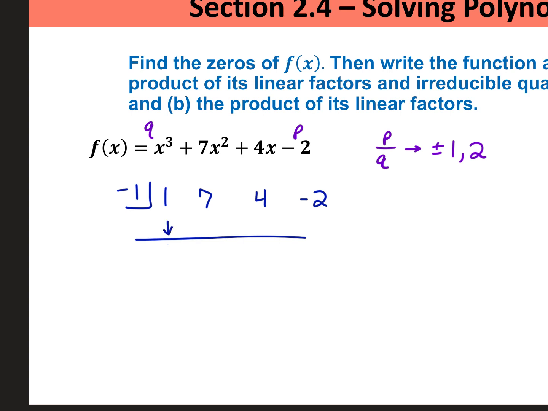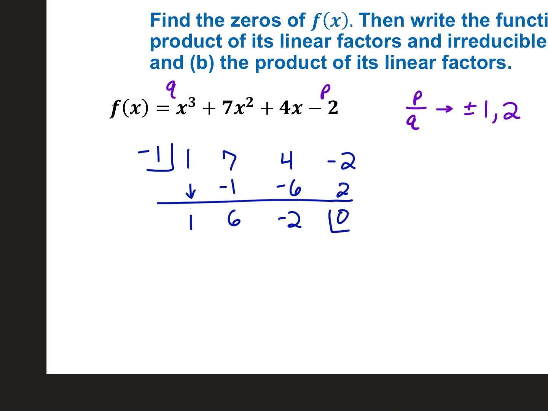Yeah. So 1 plus nothing is 1, times negative 1 is negative 1. Plus 7 is 6, negative 6. Plus 4 is negative 2, times negative 1 is 2. And you get your 0. Okay.